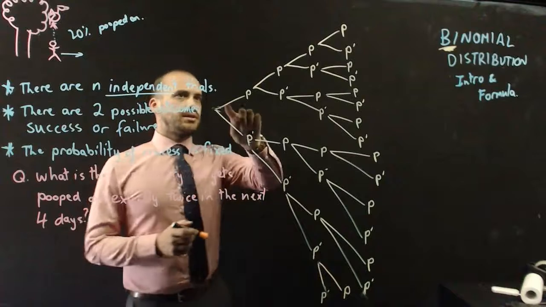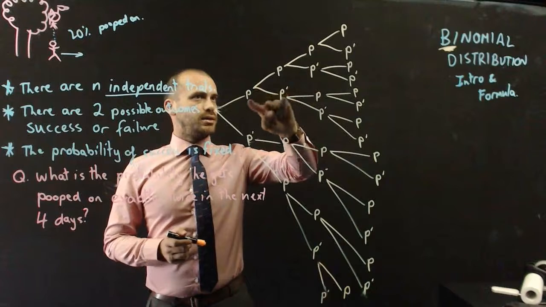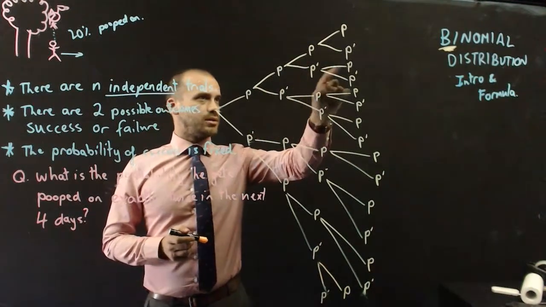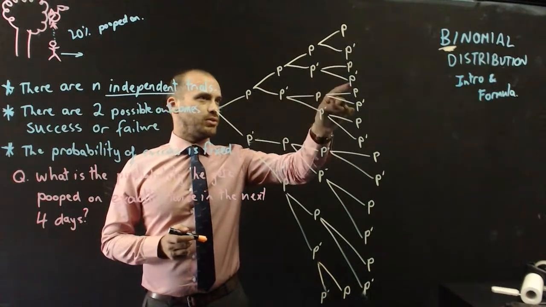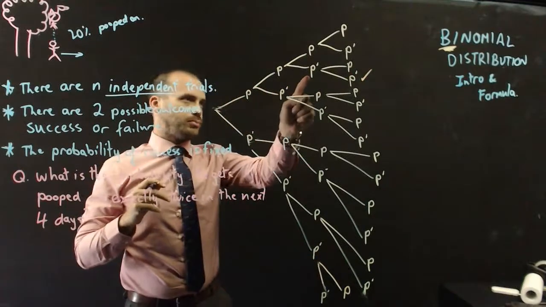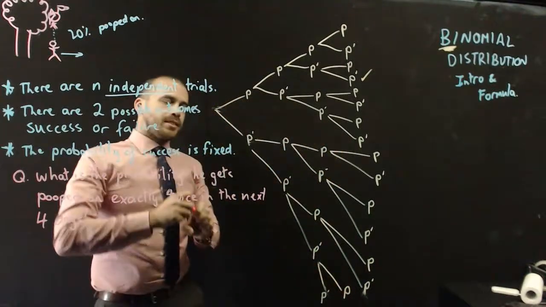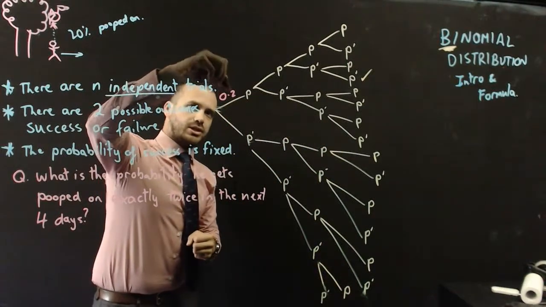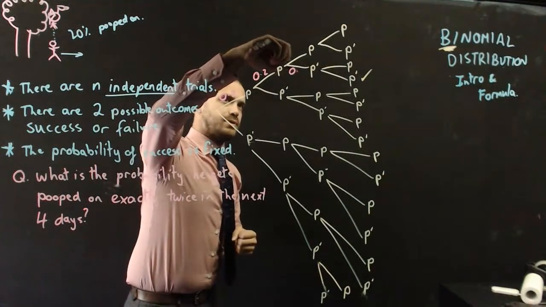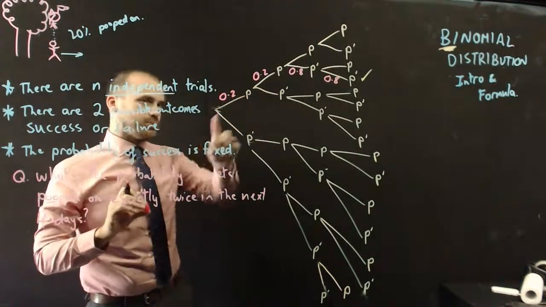Alright, so let's see. That's him getting pooped on 4 times. That's him getting pooped on 3 times. This one is 3 times. Alright, this is one of the ones we want. Okay, so that's poop, poop, no poop, no poop. Alright, I'm just going to draw in some probabilities on that one. We know that there's a 20% chance he gets pooped on there, a 20% chance he gets pooped on there, an 80% chance that he doesn't get pooped on, and an 80% chance that he doesn't get pooped on there.